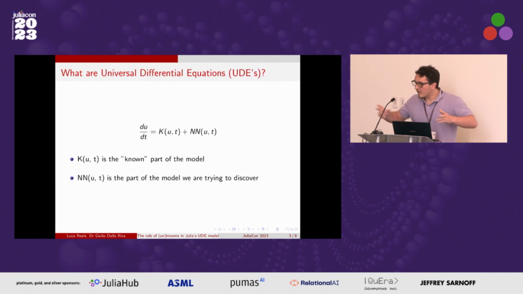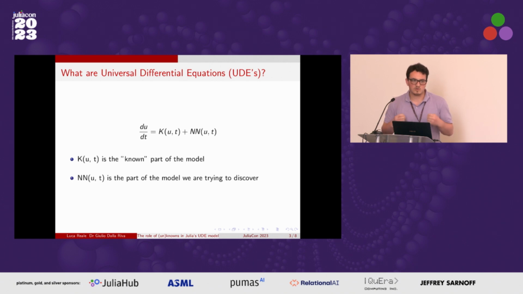Okay, so now that we know that, what is a universal differential equation, or UDE? A UDE is a differential equation of the form du over dt is equal to some known function, some mathematical expression that we know, plus a universal approximator, which in our case is a neural network.